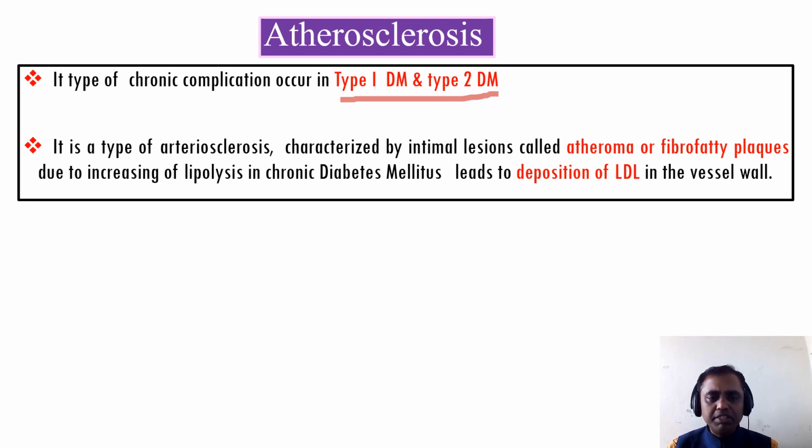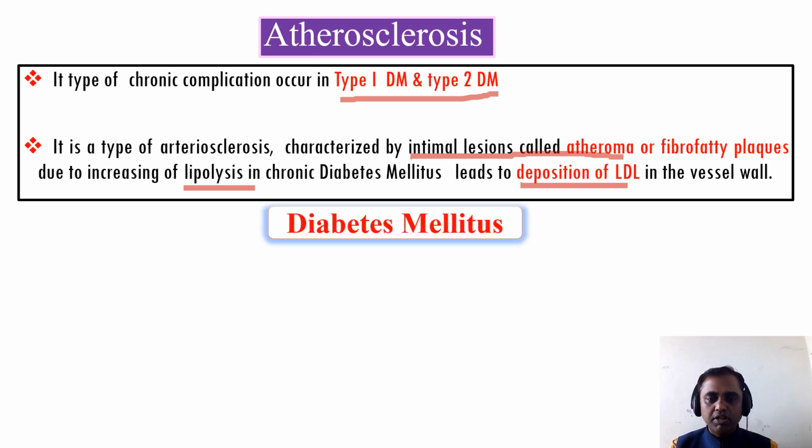So it is a type of arteriosclerosis characterized by intimal lesions called atheroma or fibrofatty plaque due to increased lipolysis in the chronic diabetes mellitus, which leads to deposition of the LDL in the vessel wall. As we know, the lipid metabolism will be altered. So there is an increased lipolysis. Increased lipolysis leads to deposition of the LDL in the vessel wall.